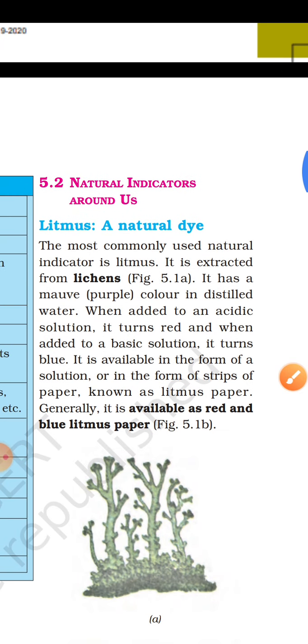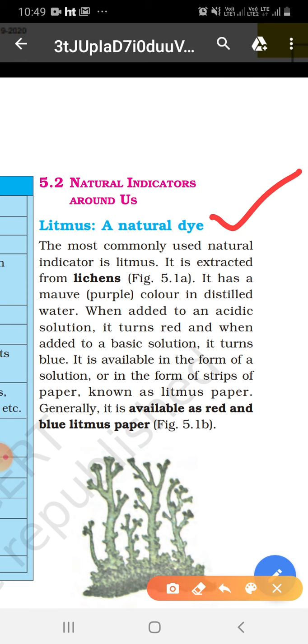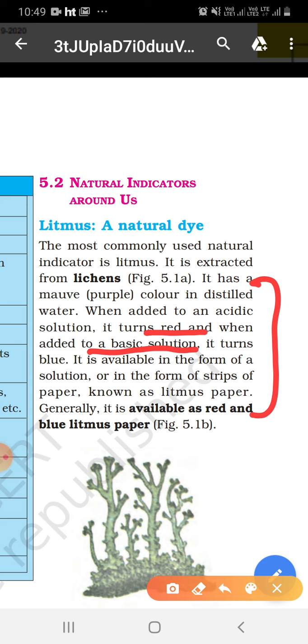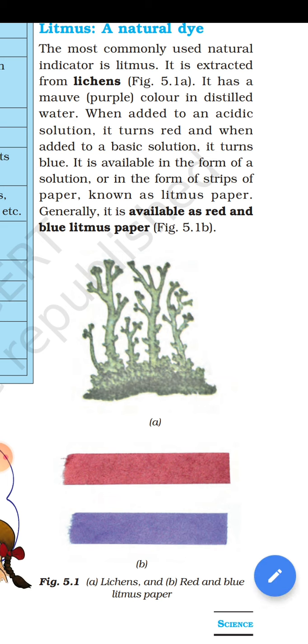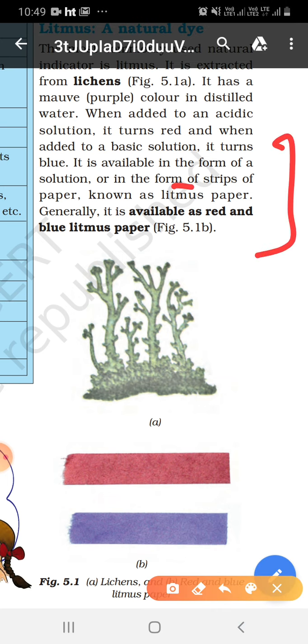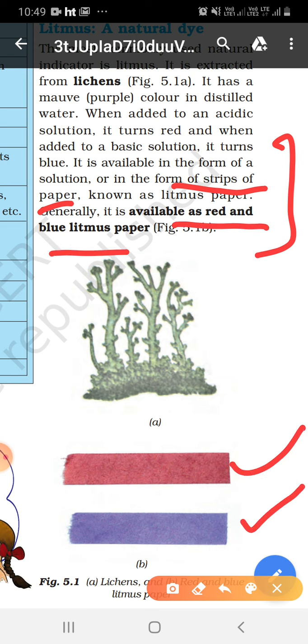Natural indicators around us. One is litmus, a natural dye. The most commonly used natural indicator is litmus. It is extracted from lichen and it has a mauve color in distilled water. When added to an acidic solution, it turns red, and when added to a basic solution, it turns blue. It is available in the form of solutions as well as strips of paper, as red and blue litmus paper.